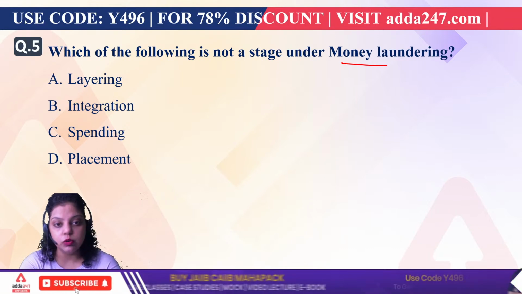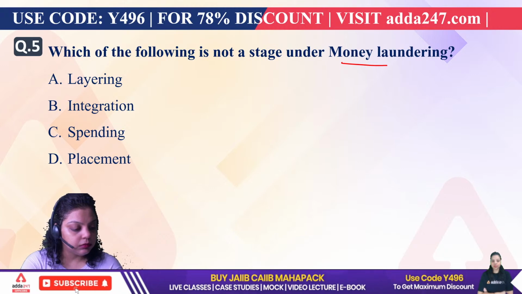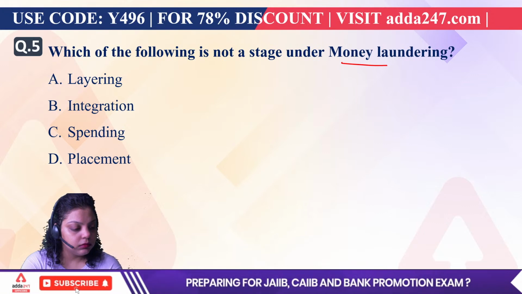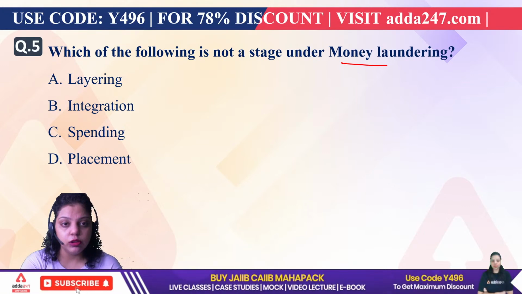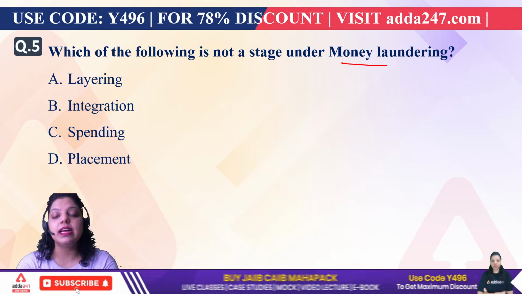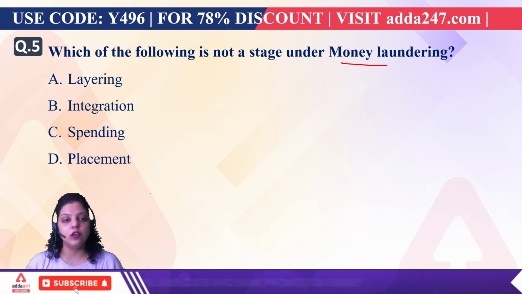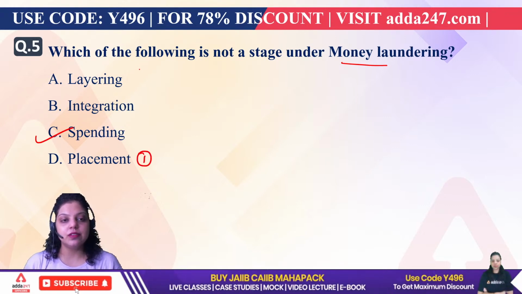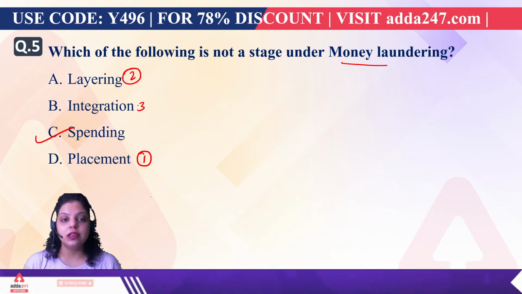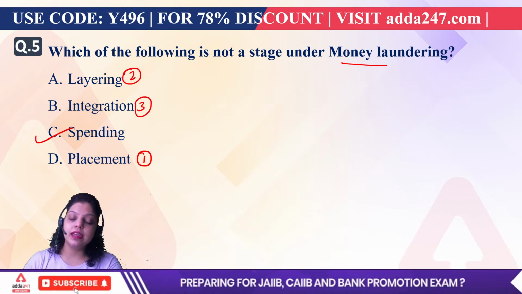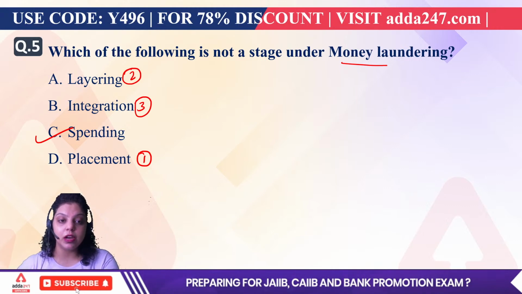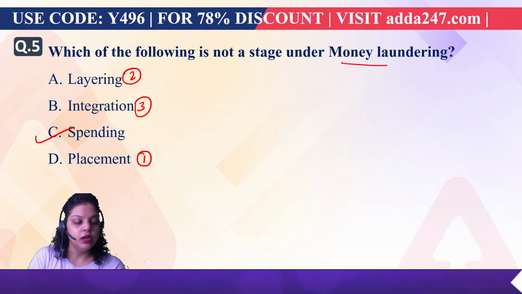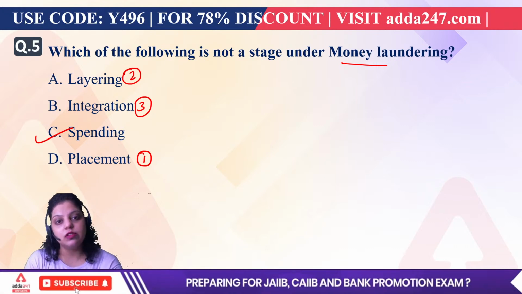Fifth is B and C. Two options are coming. A is also there in the options. No, the right answer will be spending. Spending is not a stage of money laundering. The first stage of money laundering is placement. The second stage is layering. And the third stage is integration. So placement, layering and integration are the three stages of money laundering by which persons can convert their black money into white money. So the right answer will be spending. It is not a stage of money laundering.